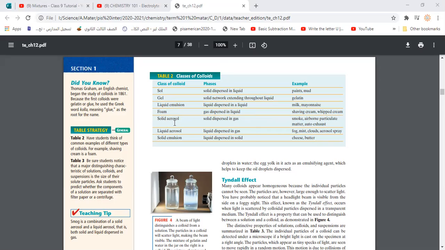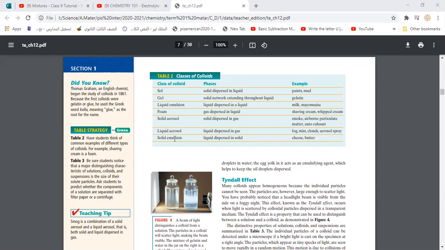Then we have solid aerosols, a solid distributed in a gas, like smoke and airborne particles, like what comes from the exhausts of cars, because they have solid particles distributed within a gas. Liquid aerosol is a liquid distributed in a gas, like fog, mist, clouds, and aerosol sprays that we use in our lives.